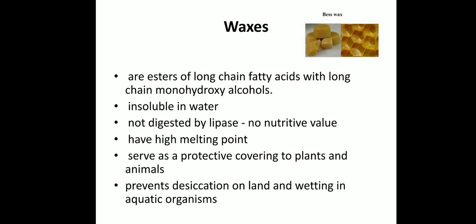On land it prevents desiccation. Desiccation means extreme dryness. It prevents extreme dryness. Similarly in aquatic organisms it prevents wetting. So these waxes serve as a protective covering to plants and animals. It prevents desiccation or extreme dryness on land and wetting in aquatic organisms.